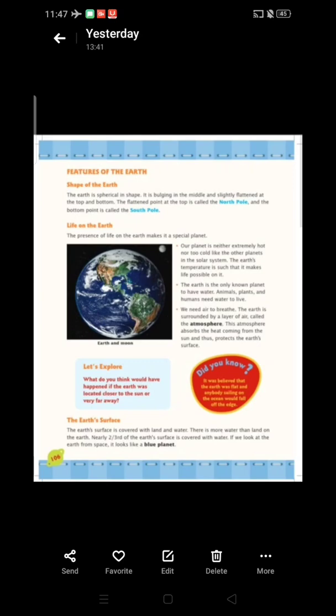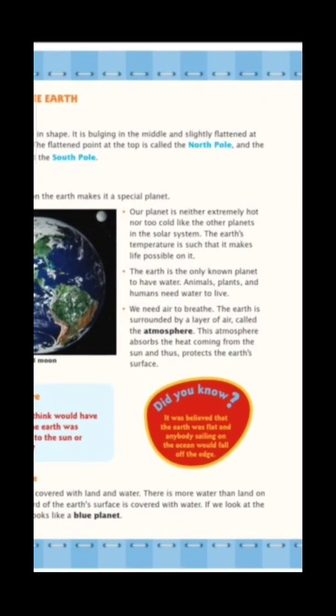Okay, so moving further, the life on the earth. How is life going on the earth? So Rajay, as the teacher told each and every student, earth is the only known planet where the existence of life is there till now. So we are going to understand what are the main features present on the earth that allow a human being to survive here. The presence of life makes our planet even more special, because we can live here. That is a speciality of our planet.